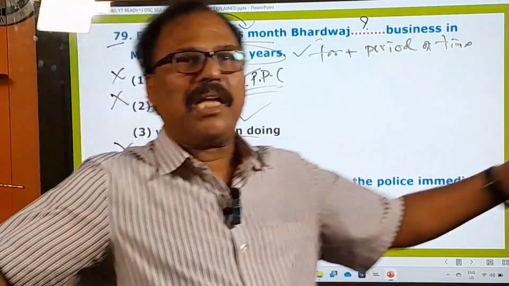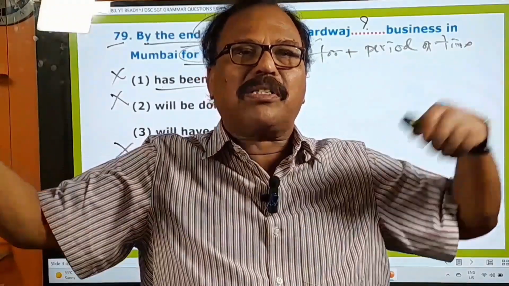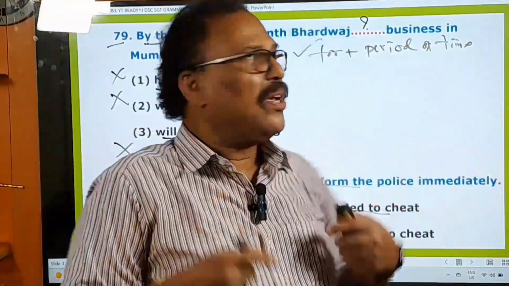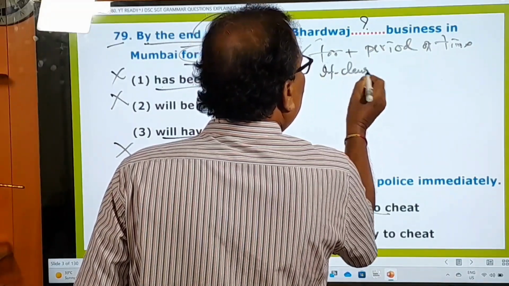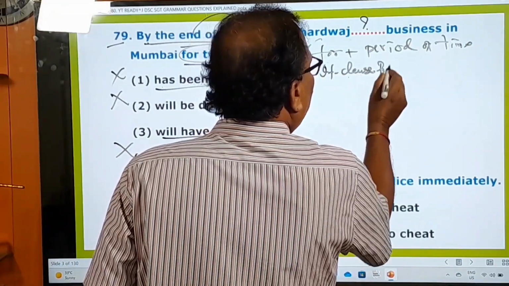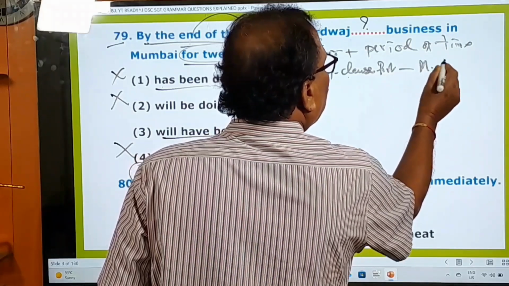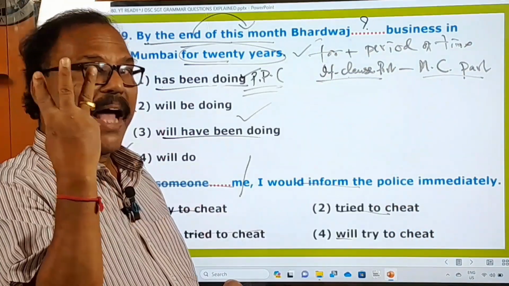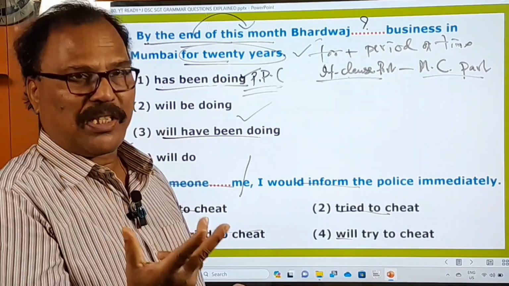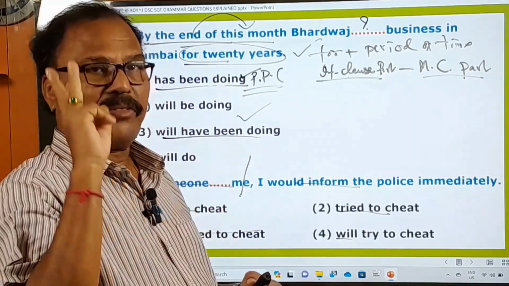So in every if sentence there are two parts: the if clause part and the main clause part. Here, the if clause part, very important, and then the main clause part. MC means main clause part. And there are three patterns with if clauses.